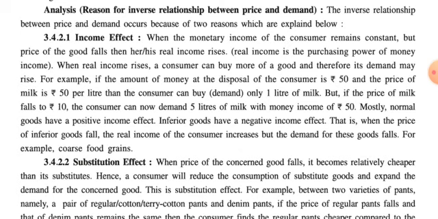Mostly normal goods have a positive income effect and inferior goods have a negative income effect. That is, when the price of inferior goods falls, the real income of the consumer increases, but the demand for these goods falls. For example, coarse food grains. See here, whatever we discussed before starting the point is given in a detailed manner in this particular topic.